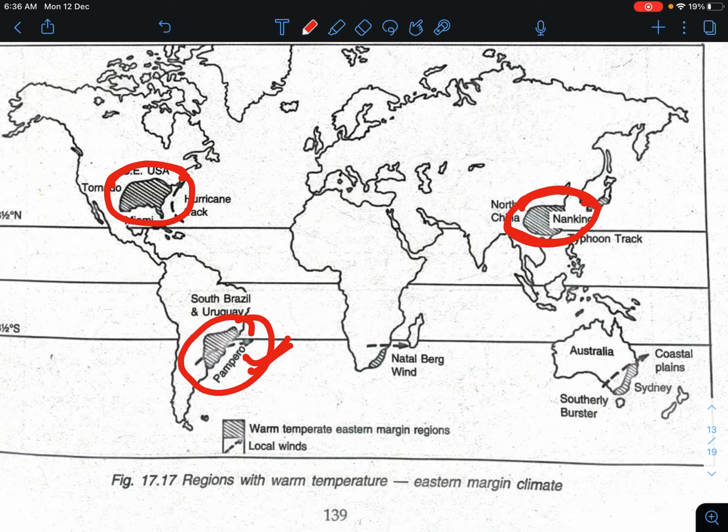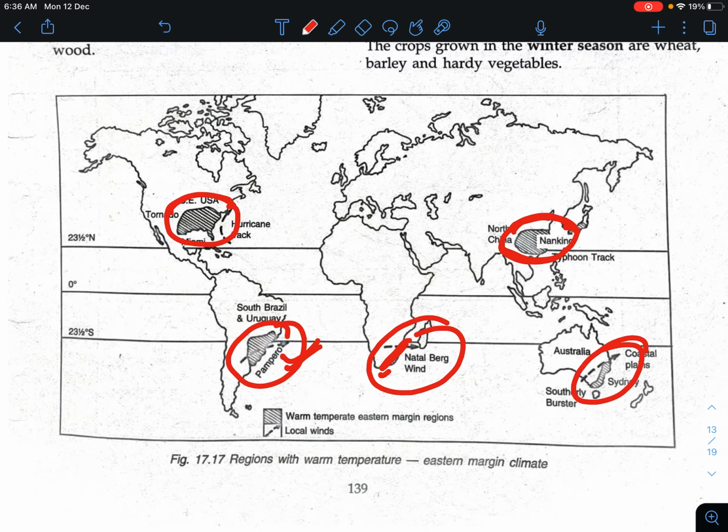If we talk about Africa, this is the region, the east central coastal region, the eastern coast. And in Australia, this is the coastal region, around Sydney and New South Wales.